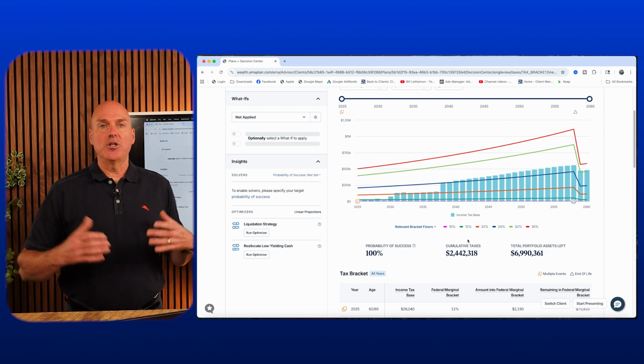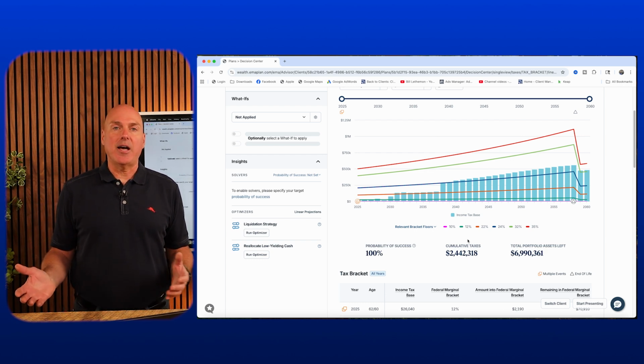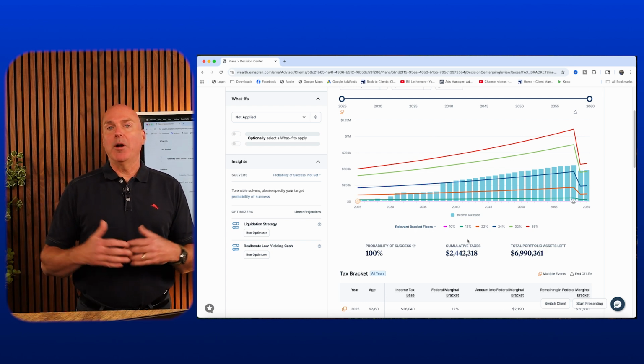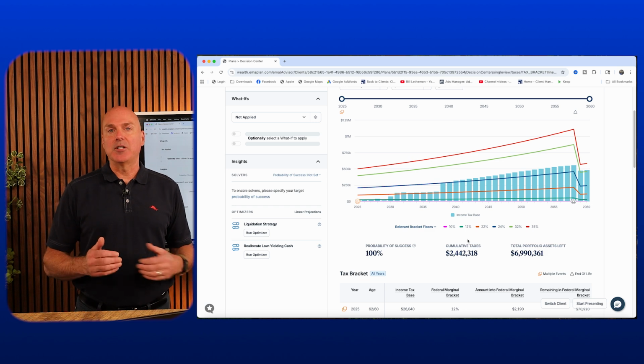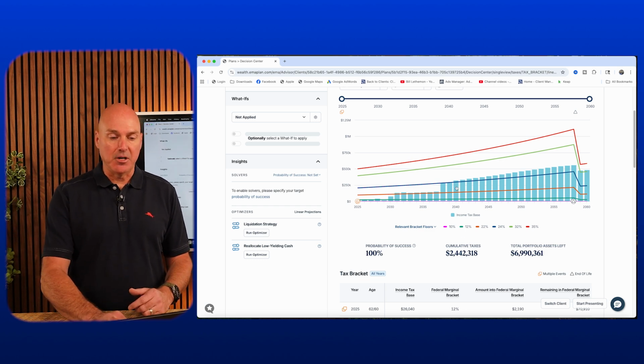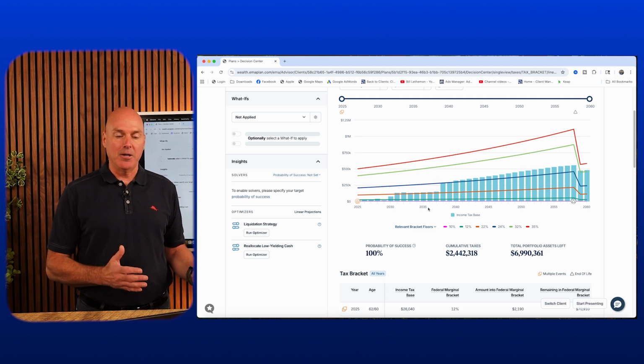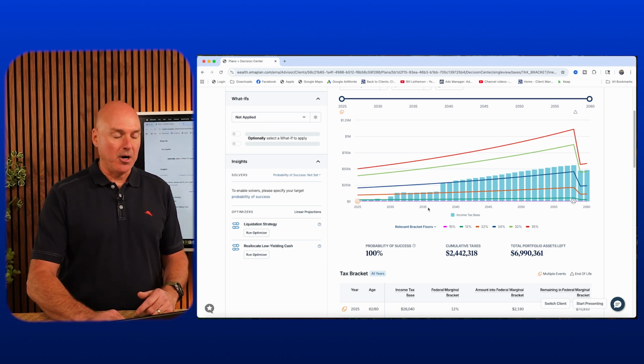So what is the solution to all of this? If we think we're going to be in a higher tax bracket later on, we might want to do something like a Roth conversion to take advantage of some of these lower tax years. A lot of people have these, and we can see that very clearly from this graph, that there are going to be some low tax years in the early part of retirement.